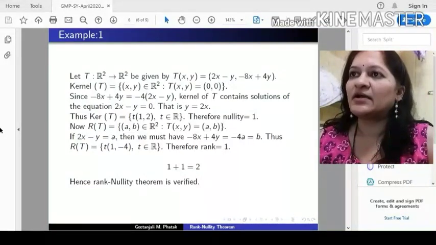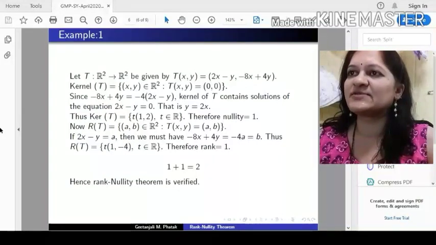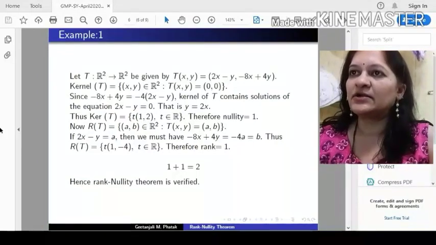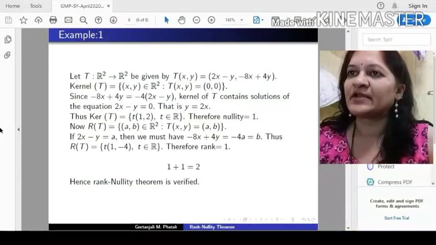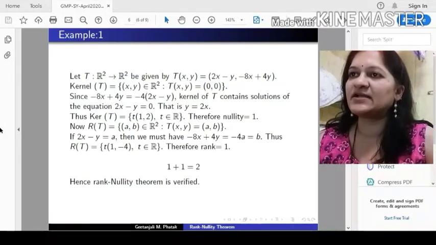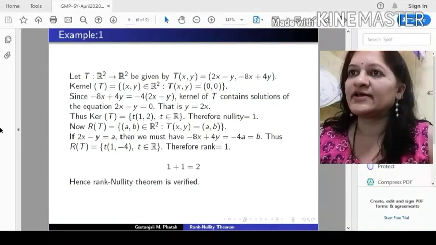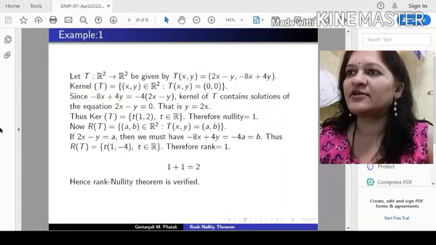But observe that if you multiply 2x minus y by minus 4, then we get minus 8x plus 4y. So actually these are not a system of two equations. This is just a system of one equation. So the kernel of T contains solutions of the equation 2x minus y equal to 0, that is y equal to 2x. So the kernel of T contains all elements of this type. That means the kernel of T is generated by a single vector (1, 2). Therefore, the basis is just a single vector (1, 2), and the dimension of the kernel of T, that is the nullity, is 1.